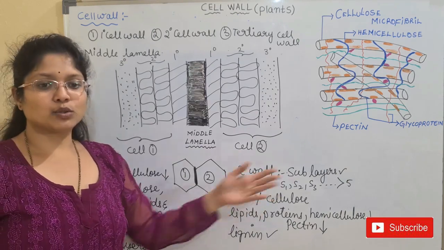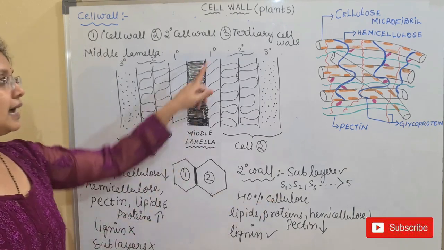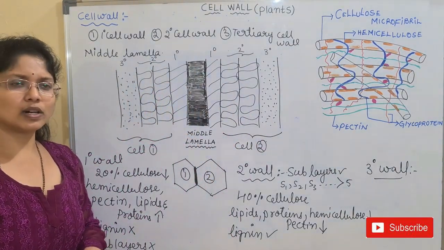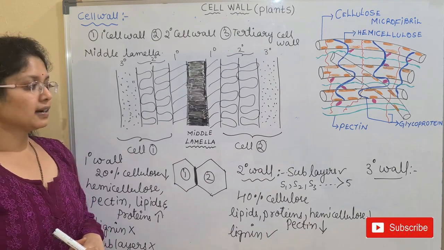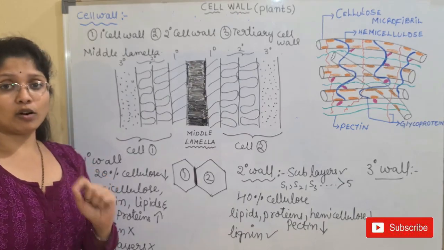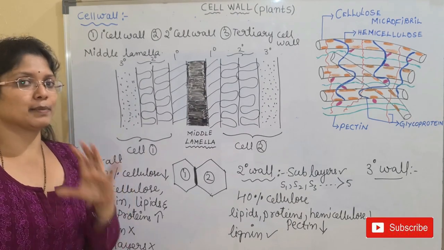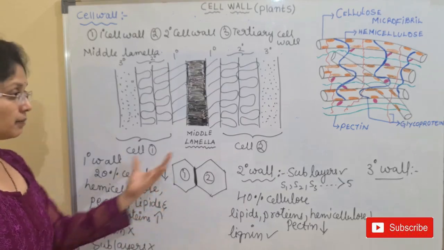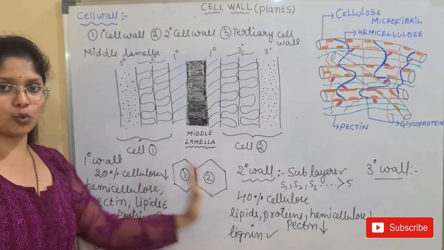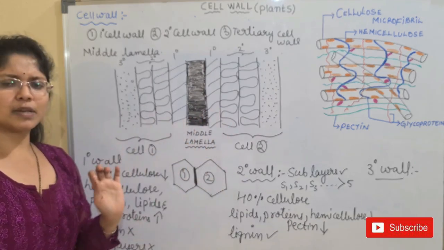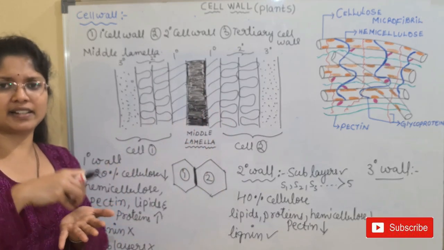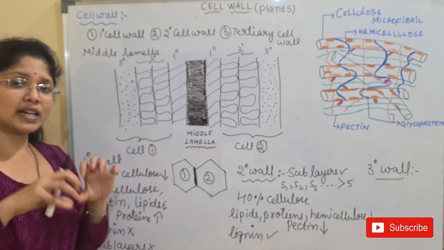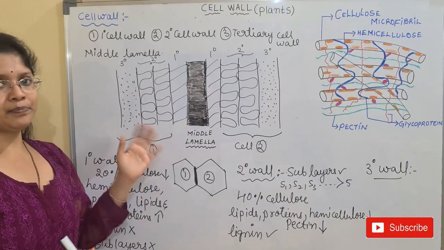Next, coming to the third layer, that is the tertiary wall. The tertiary wall is generally not formed, children. It is seen only in certain plants. And this tertiary wall is mainly made up of a component called xylan. So it mainly has xylose sugar, and hence we can easily detect the tertiary wall from the other two walls. How can you differentiate these walls? Because they have different staining techniques and different compositions of components, we can easily identify each of them.